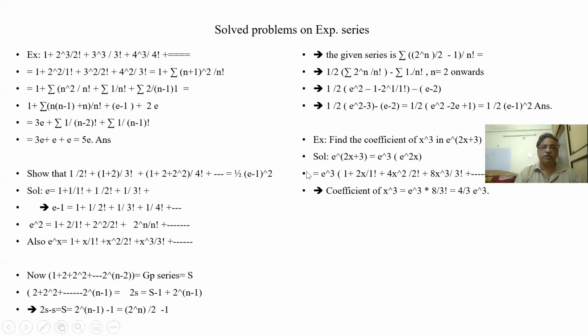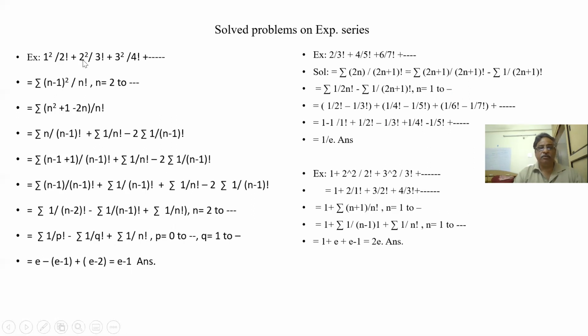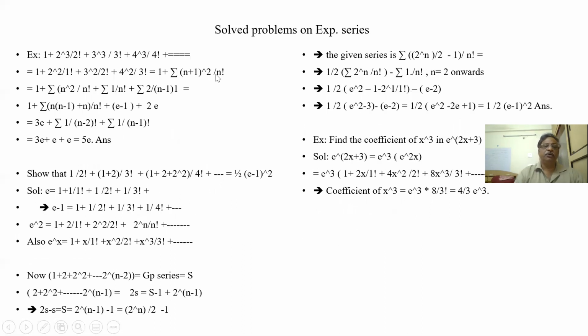Let us see some more examples on this. 1 plus 2 cubed by 2 factorial plus 3 cubed by 3 factorial plus 4 cubed by 4 factorial. This is different. Earlier it was 2 square by 2 factorial, 3 square by 3 factorial, but here it is 2 cubed by 2 factorial, 3 cubed. Again, 1, 3, 1, 2 are getting cancelled.